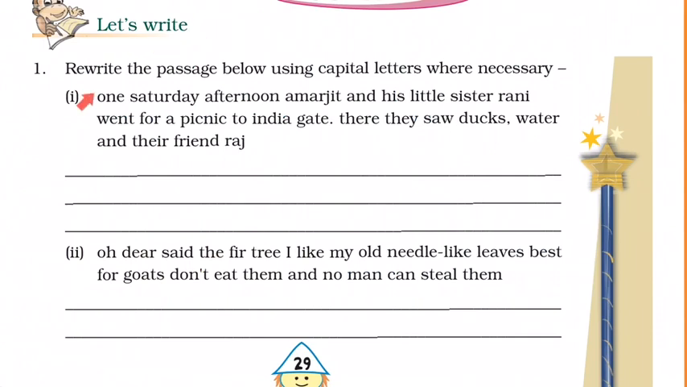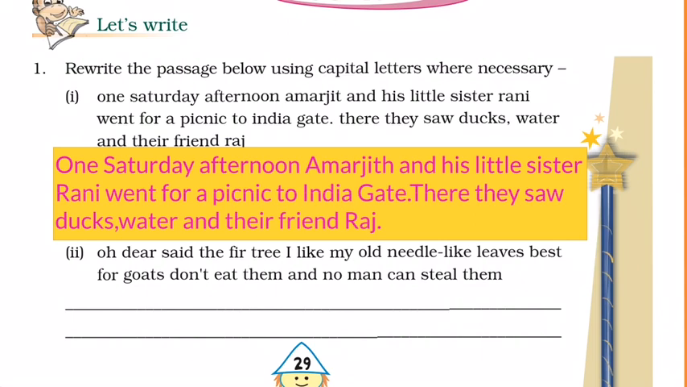Let's write. Rewrite the passage below using capital letters wherever necessary. One Saturday afternoon, Amarjit and his little sister Rani went for a picnic to India Gate. There they saw ducks, water, and their friend Raj. Here you are asked to punctuate the paragraph. Let us do it now. I have written the answers. I have punctuated the paragraph.